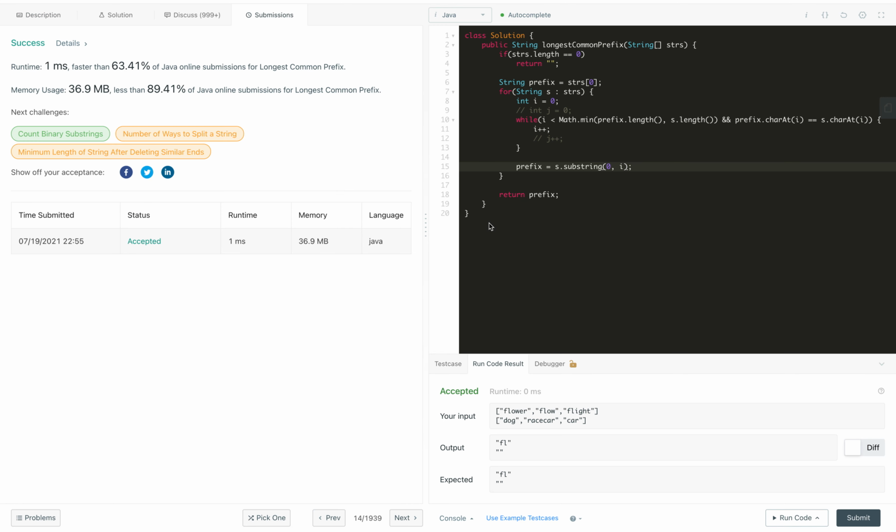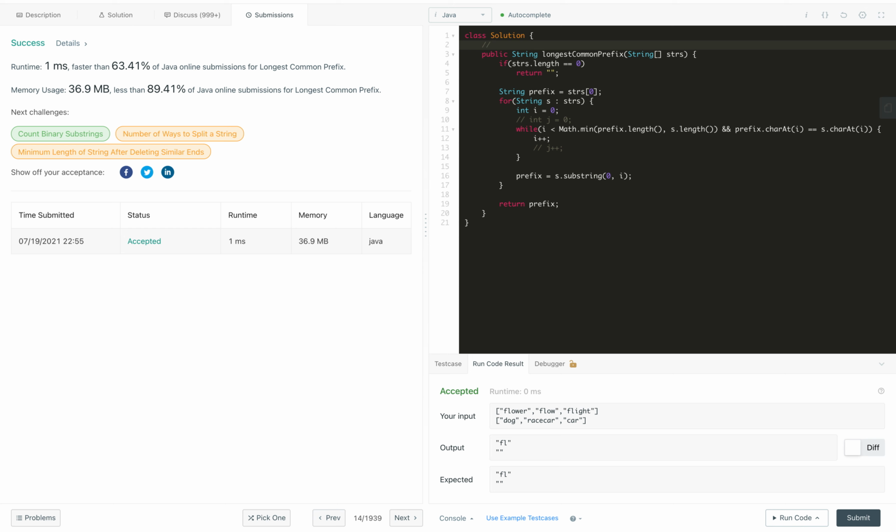Now you can see it got accepted. For the time complexity of the solution, this loop runs O(n) and every time we are comparing characters. If the average length of each word is d, the overall time complexity of this solution becomes O(n times d), where d is the average length or the maximum length of the words.